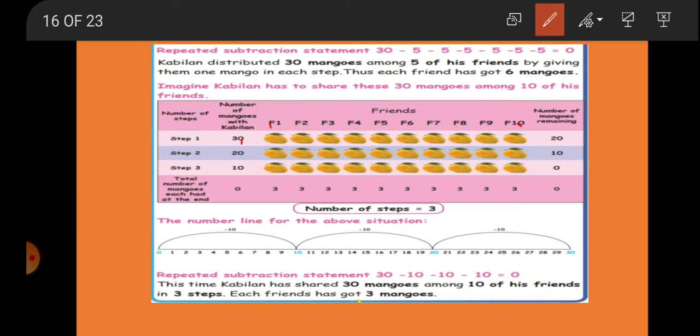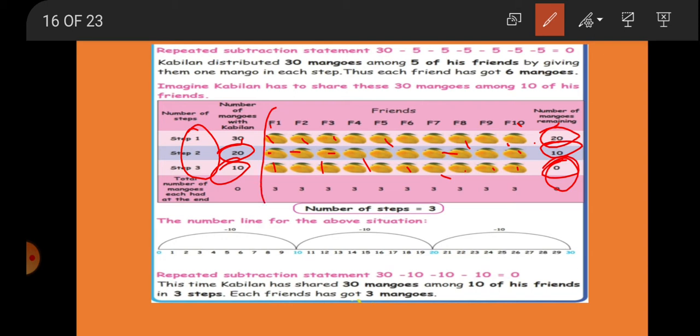Okay, step 1, 30 mangoes. He gave 1, 1, 1 to each friend. So totally 20 are remaining. Now with this 20 he is sharing 1, 1 again to each friend. Now 10 are remaining. Now with this 10 again he is sharing 1, 1 to each. Now 0 are remaining. So totally 3 steps, 0 at the last.